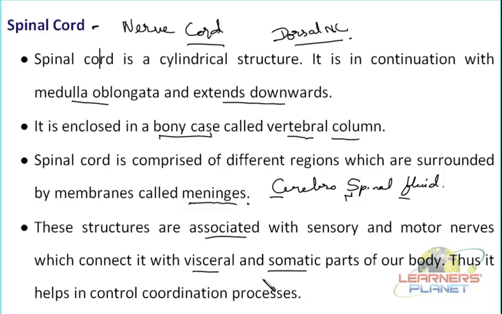What does it mean? Visceral means the internal, those located in the internal viscera of the body or the internal cavity, like stomach, like heart. All those inner organs are known as the visceral organs. Then somatic, which are forming the structure, like the superficial and different parts of the body, are known as the somatic organs or parts.